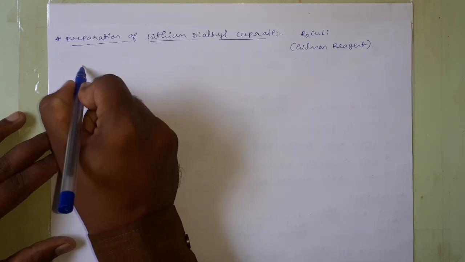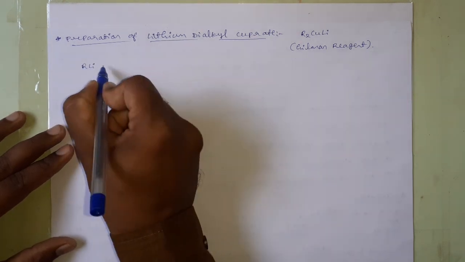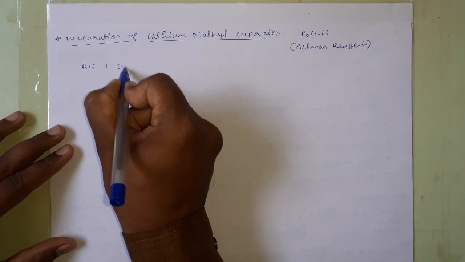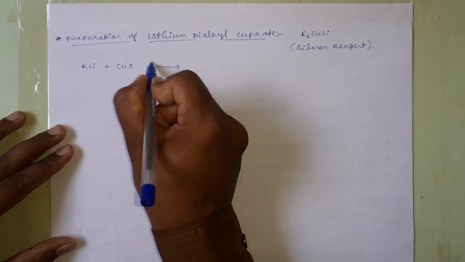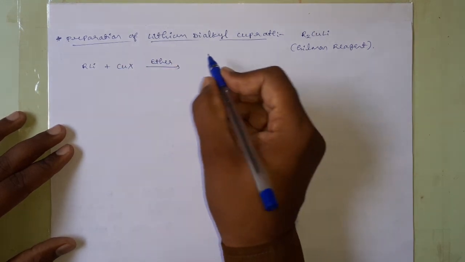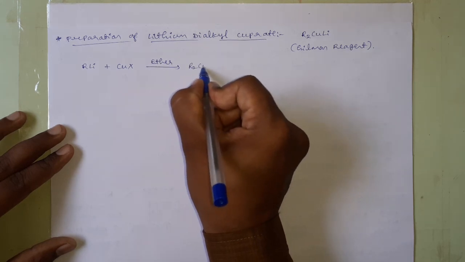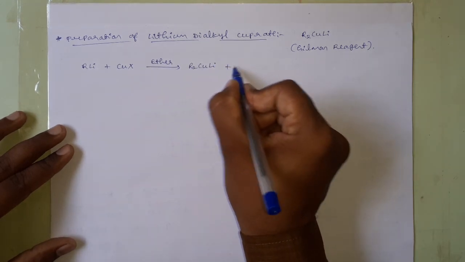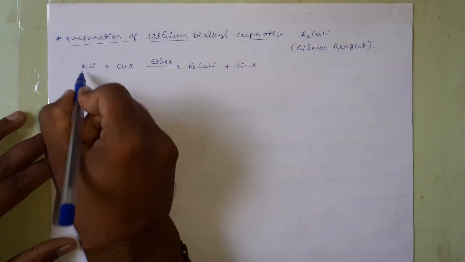When an alkyl lithium or aryl lithium is treated with copper halide in presence of ether as a medium, we will get a lithium dialkyl cuprate along with a lithium halide.